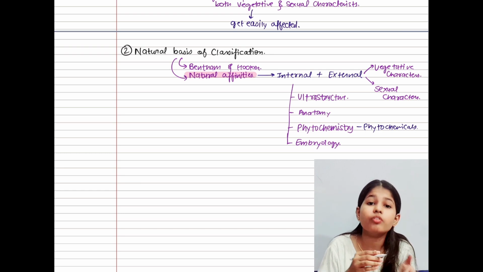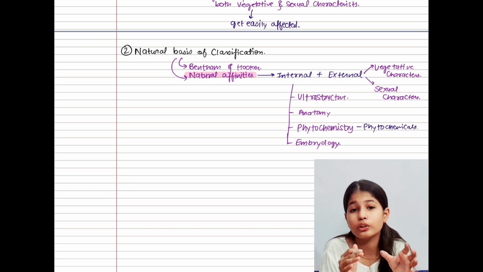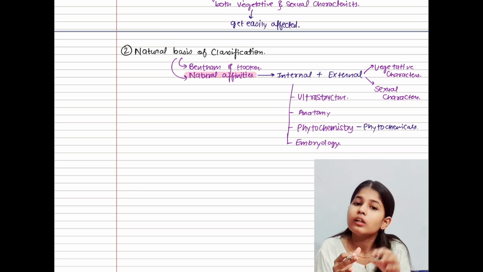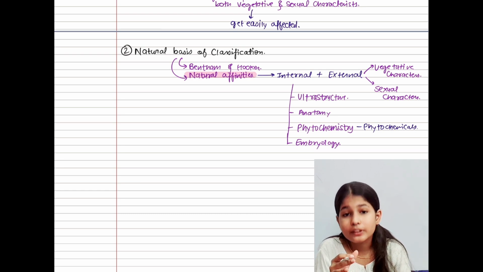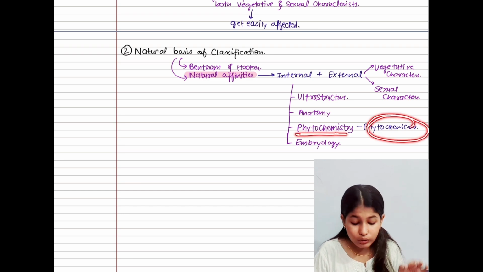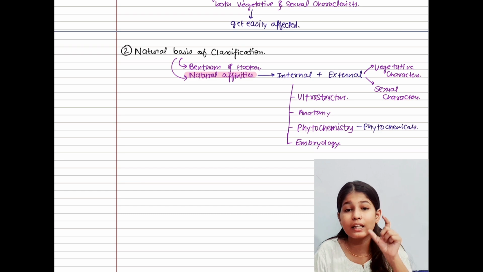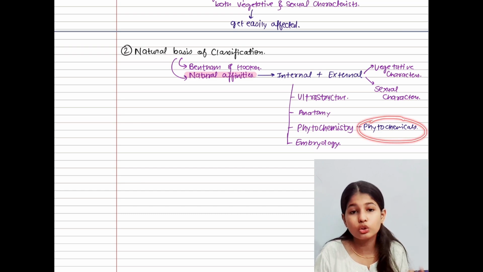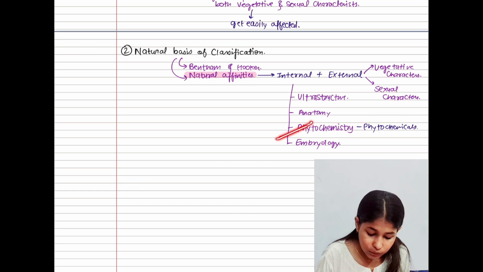Also, different people have different smells. It is because of different types of biological chemicals being produced in that person's body, in that organism's body. So the study of those phytochemicals, or biological compounds, is known as phytochemistry.